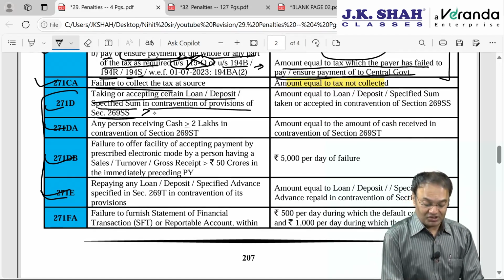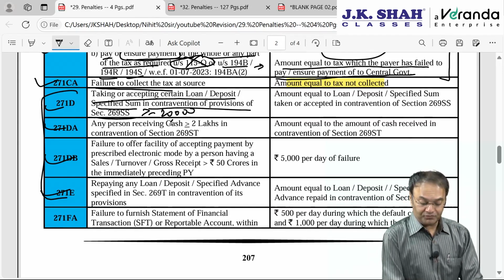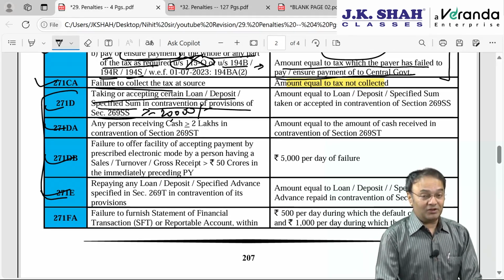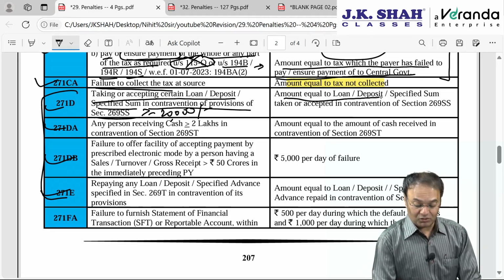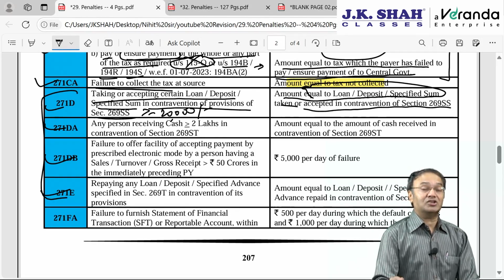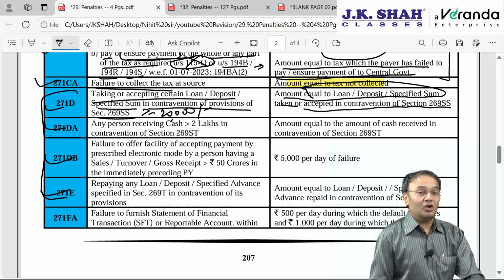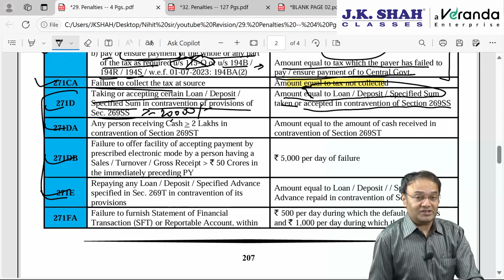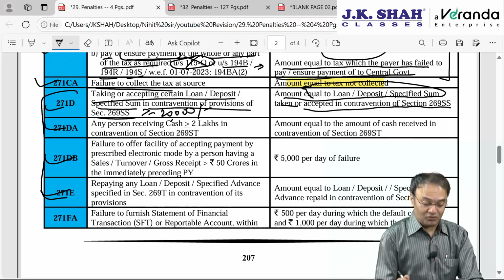269SS, that means amount is 20,000 or more, then he will be levied with this penalty. Penalty will be equal to the amount of loan deposit or specified advance taken in contravention of this particular section. This section contravenes the acceptance in cash of 2 lakhs or more than 2 lakh.